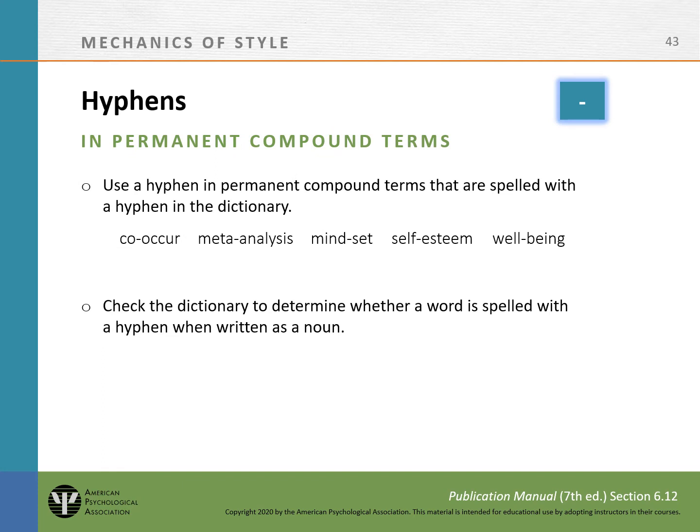Some compound words have established spellings. These are permanent compounds. A permanent compound is spelled with either a hyphen, a space, or no hyphen or space between the words. Those are called closed compounds. Consult the dictionary to determine whether a word is a permanent compound. If the compound word appears in the dictionary, follow the spelling shown there when writing the word as a noun. Use a hyphen in permanent compound terms that are spelled with a hyphen in the dictionary. Check the dictionary to determine whether a word is spelled with a hyphen when writing it as a noun.